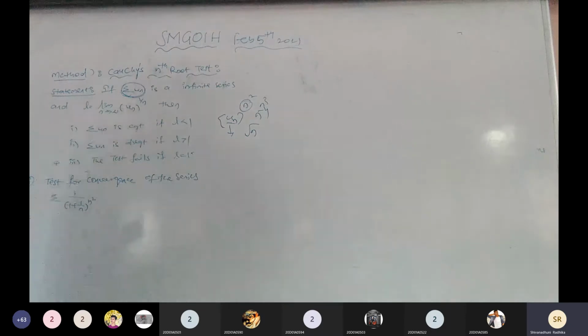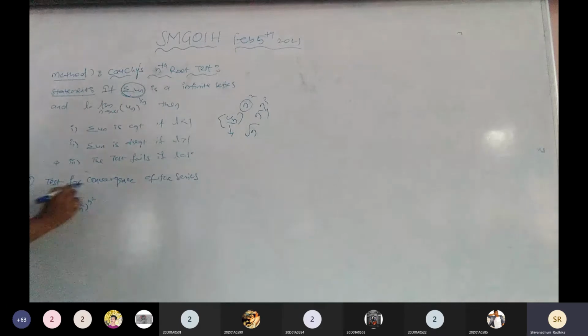When are we going to apply the Cauchy's nth root test? When the total power is n, the series having different powers but involving n, then we go for the Cauchy's nth root test.